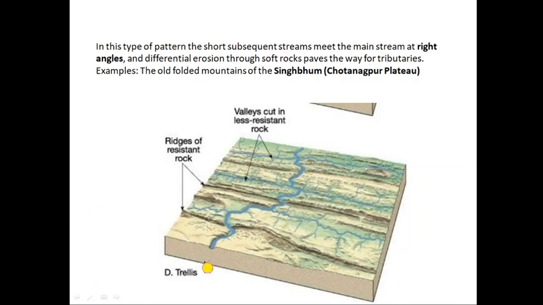On the other hand, there is another, the trellis pattern. The trellis pattern is formed when there is an arrangement of hard and soft rock, and rivers join at a right angle with the main river. Singhbhum in the Chota Nagpur plateau is an example.